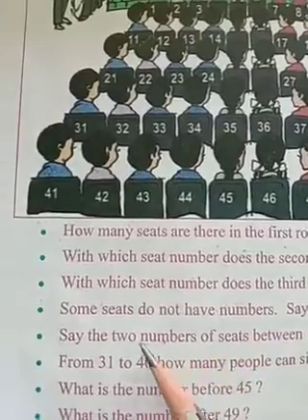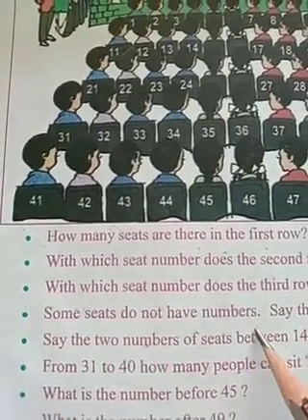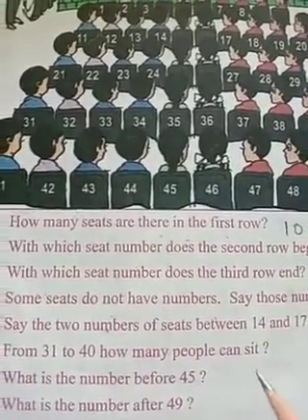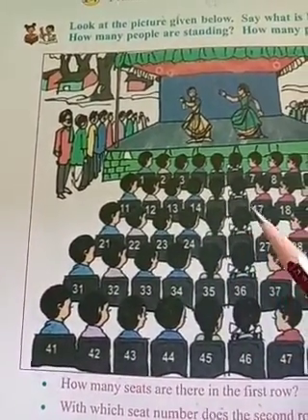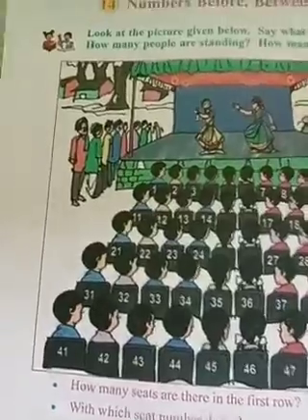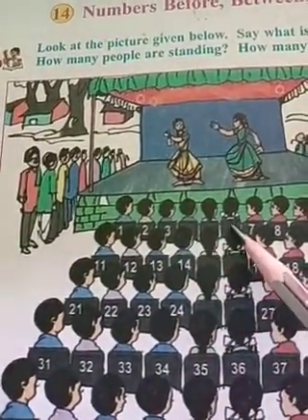Next here. Some seats do not have numbers. Say those numbers. See, children, here some numbers are not given. See here, 1, 2, 3 are given. Here the number is not given.